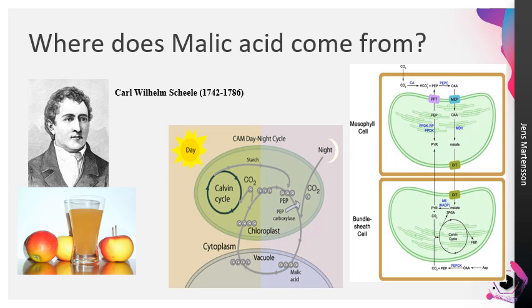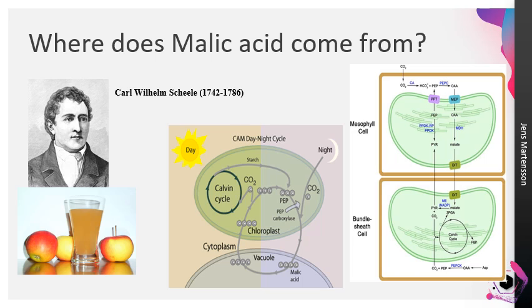So where does malic acid come from? Carl Wilhelm Scheele was the first to isolate malic acid, from apple juice, in 1785. Malic acid exists in large amounts and comes from many different plant sources, along with being created in labs for industrial purposes. Malic acid is naturally derived from plants and has a major role in photosynthetic plants that use the C4 and CAM process as part of the Krebs cycle.